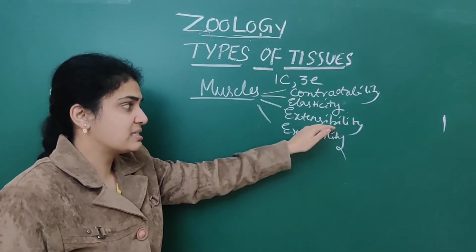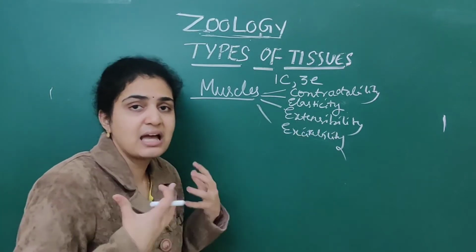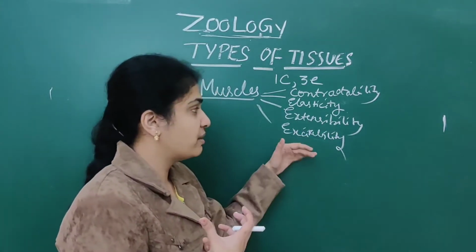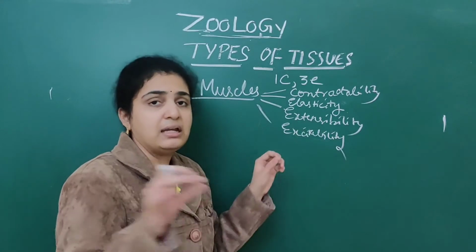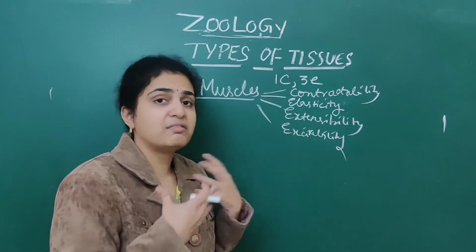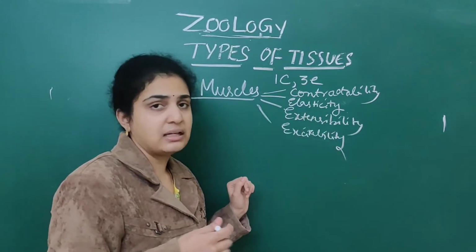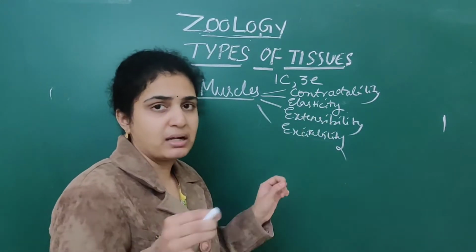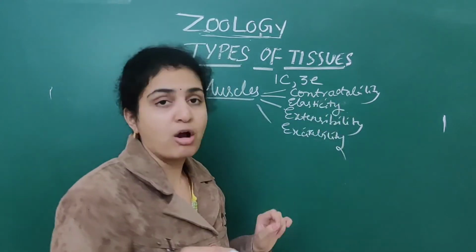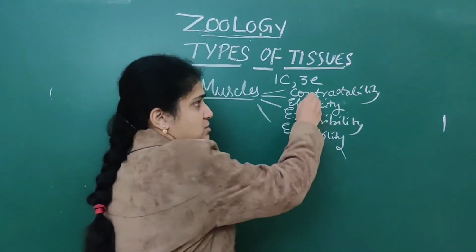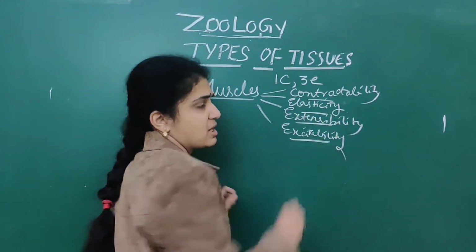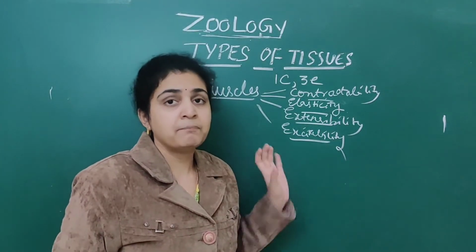Contractibility, elasticity, extensibility, excitability. Excitability is the excitation of the muscle. Extensibility means it can extend, but after some point there will be a muscle tear. Next, elasticity, the elastic properties exhibited. Next, contractibility. So these are the 4 properties exhibited by the muscles.